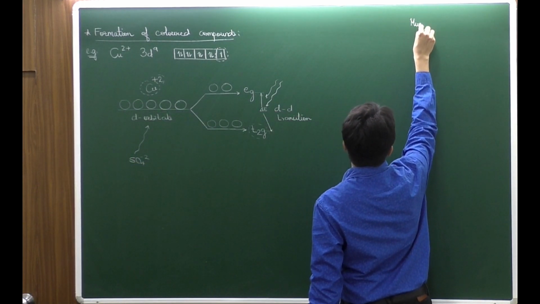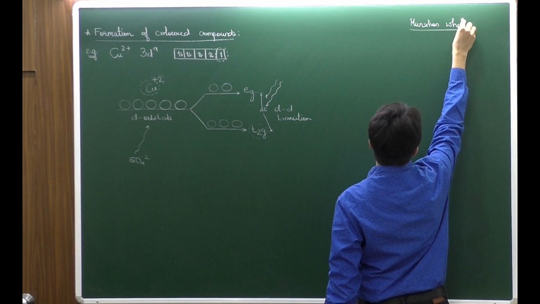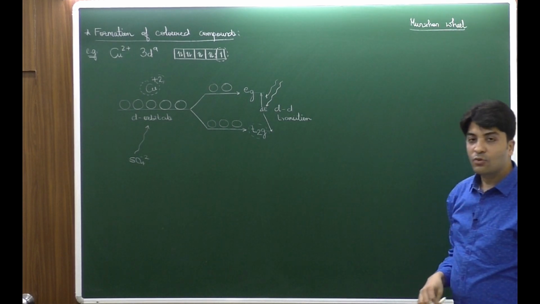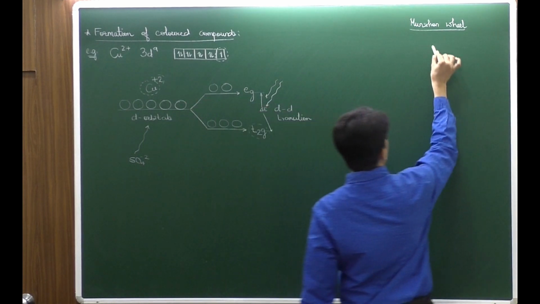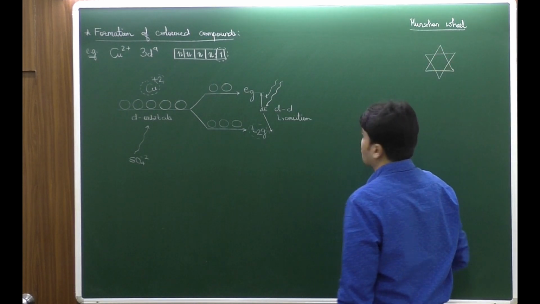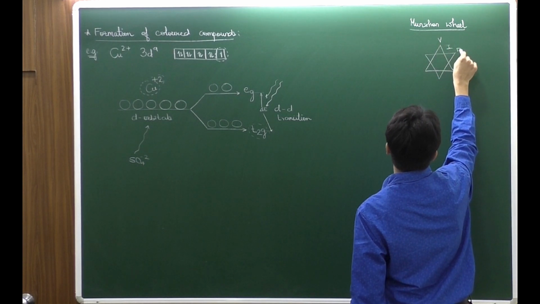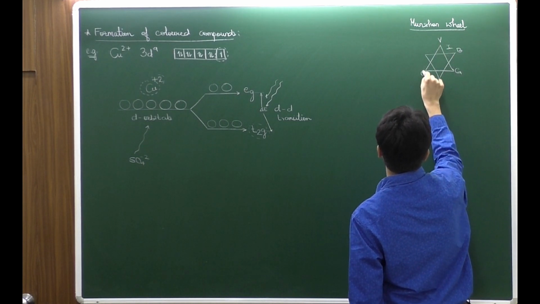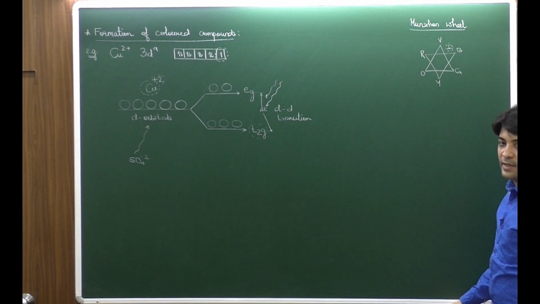For that we have a simple concept given by Munchen. Munchen was a scientist, and he has a Munchen wheel. So in the visible spectrum we have the Vibgyor colors. That Vibgyor can be arranged in the simple form of a star or two triangles, and we say the colors can be arranged like this. I keep the middle empty, and arrange the rest of the Vibgyor this way.